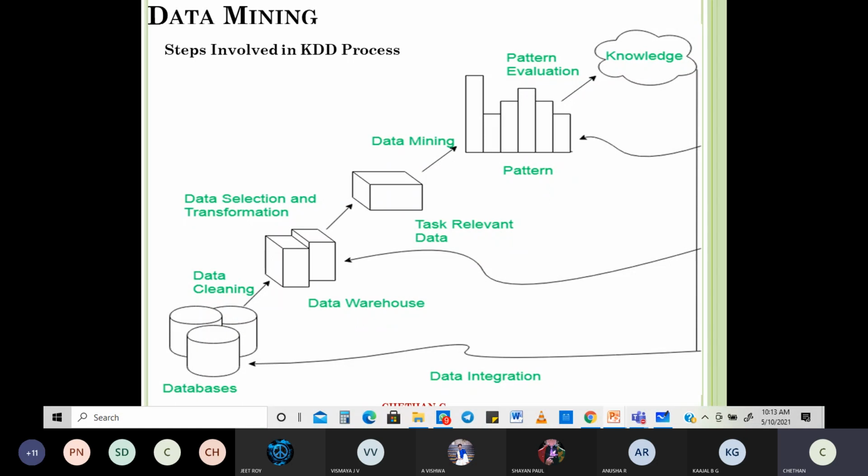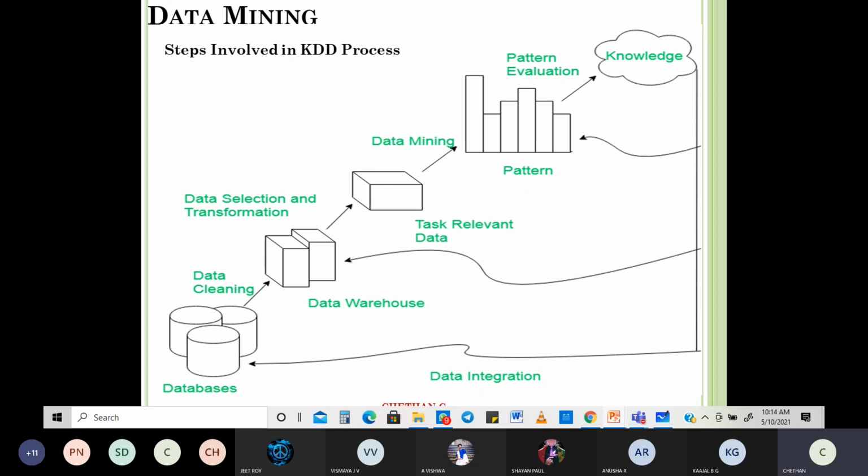Other things would be what is OLAP, and what is ETL. These are general terms which everyone expects you to know, not in full depth, but as a general thing: what is ETL, what is the KDD process, what is OLAP.